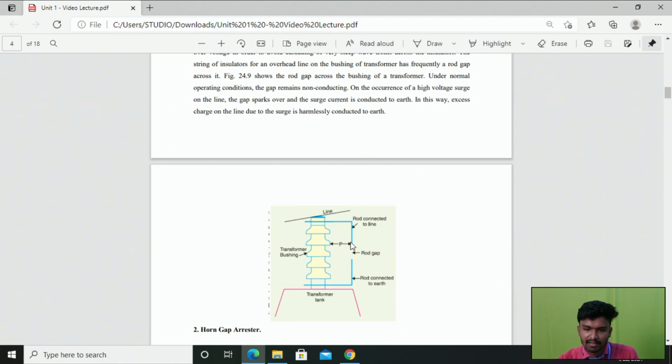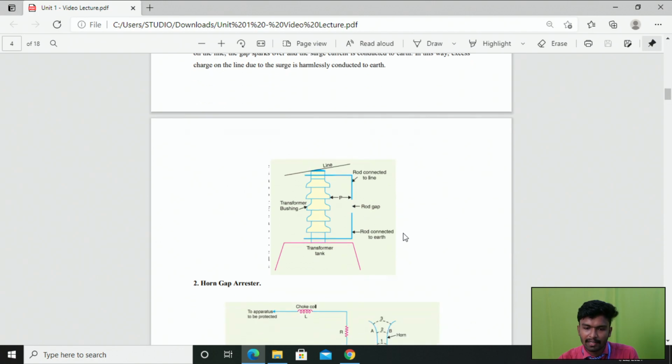So if the extra surges are created and diverted through this rod, the surges will create a spark over between these two rods. The rod gap will conduct, the spark over is created, and that will conduct across the two rods. Then the surge current is conducted to the earth. In this way the excess charge on the line due to the surge is harmlessly conducted to the earth. So this is the first method to provide protection to the electrical apparatus against the traveling waves.